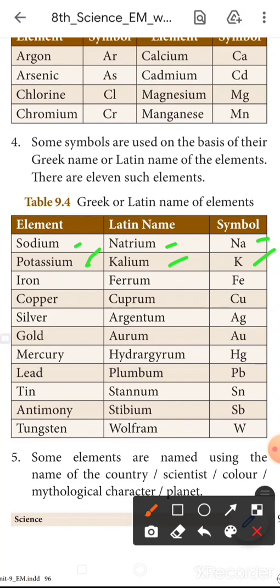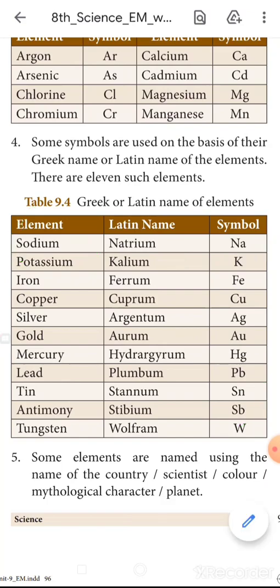Then iron, ferrum, Fe; copper, cuprum, Cu; silver, argentum, Ag; gold, aurum, Au; mercury, hydrargyrum, Hg; lead, plumbum, Pb; tin, stannum, Sn; antimony, stibium, Sb; tungsten, wolfram, W. These are the Greek or Latin names of the elements. Very important, so mark it. This will come as one-mark questions.